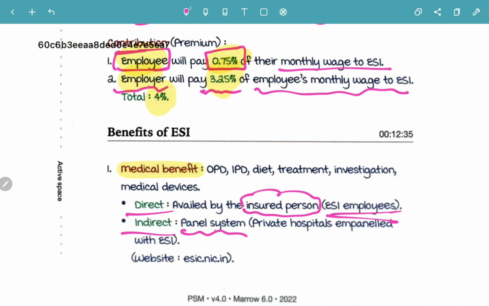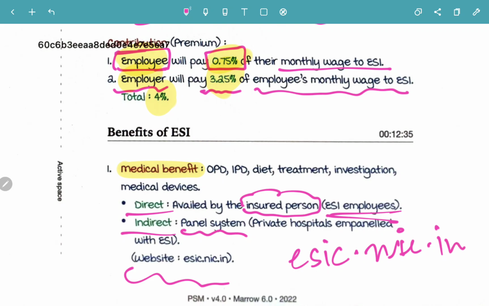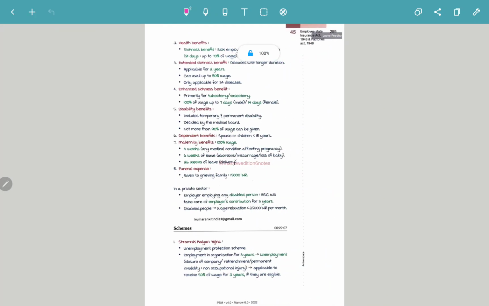The website, what is the website? esic.nic.in. That is the website, esic.nic.in. This is the benefit, medical benefit.